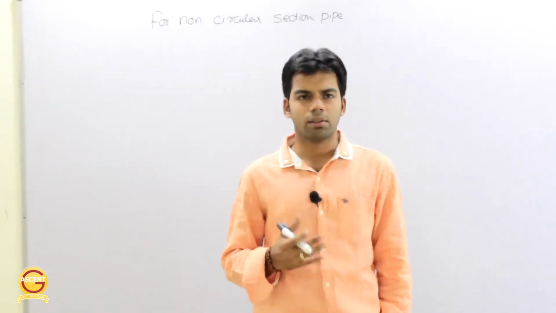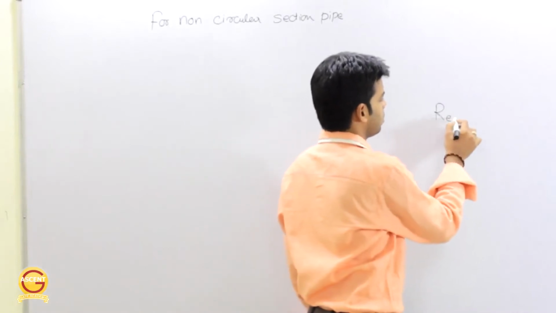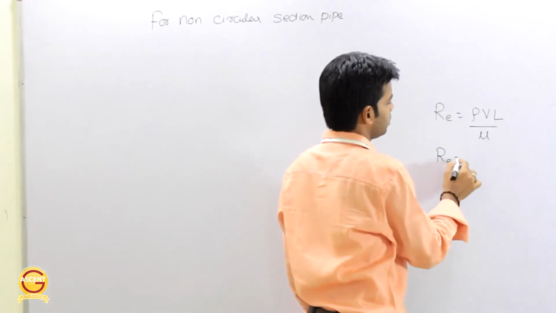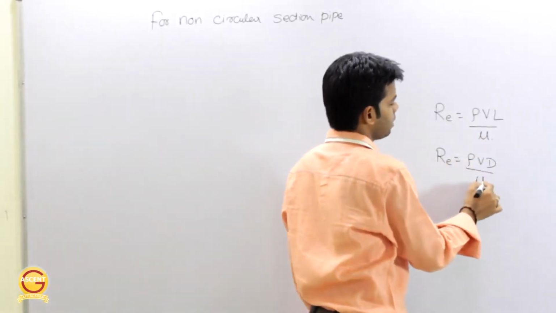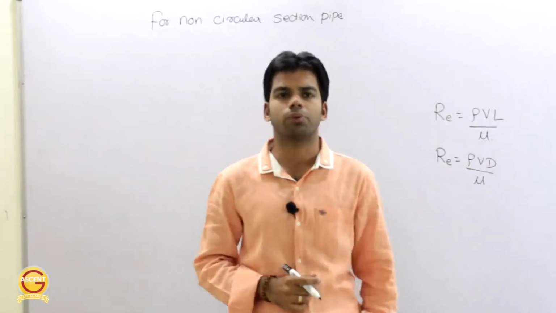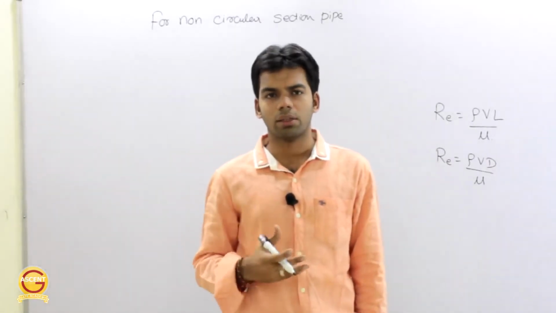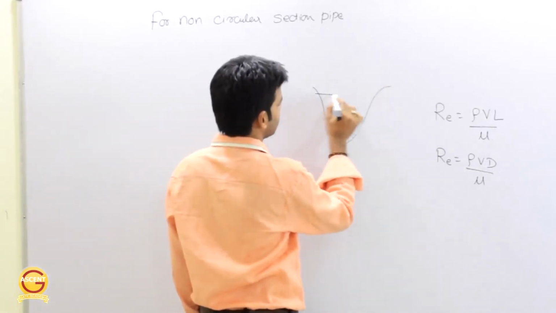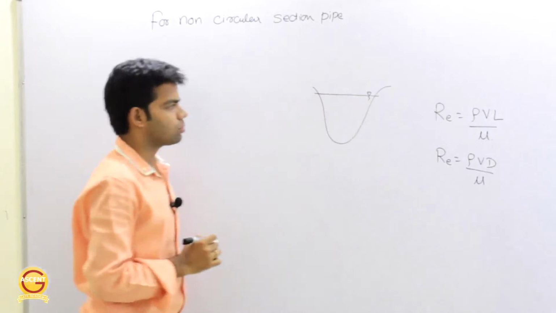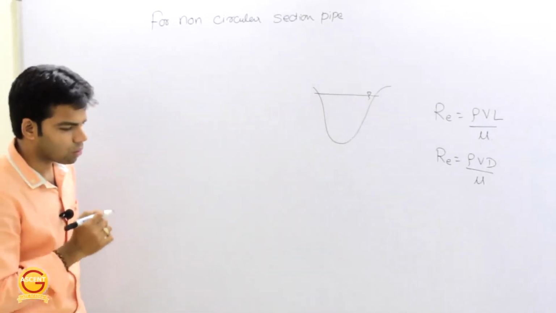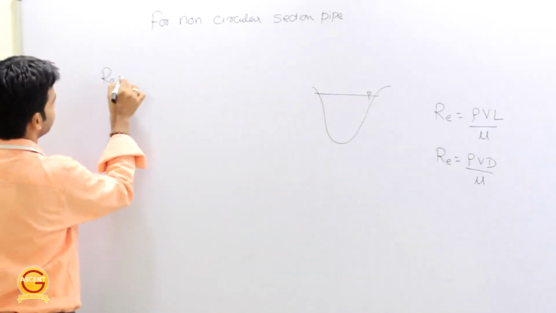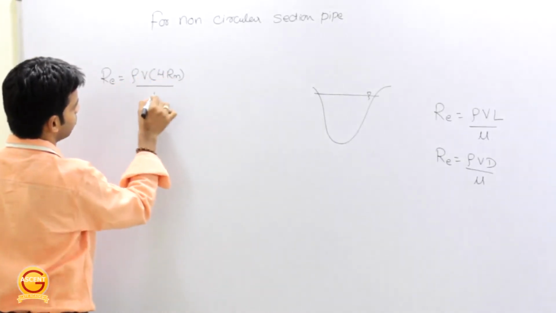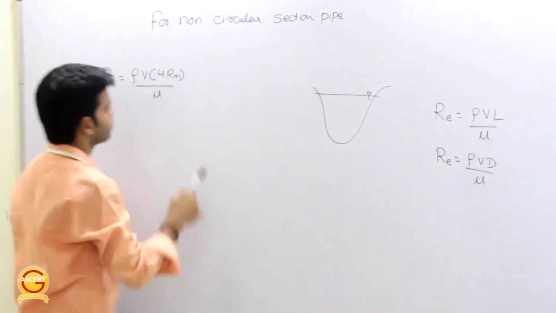Now, we have seen the Reynolds number, which is rho v L by mu. For a circular section, this Reynolds number is rho v d by mu. L is the characteristic length, as I told you. Now, what if we have a non-circular section other than a circular section? Suppose we have a non-circular section like this of any shape. We have to determine the Reynolds number for this. So the Reynolds number Re is equal to rho v into 4 Rm by mu. Instead of L, you just have to write 4 Rm.